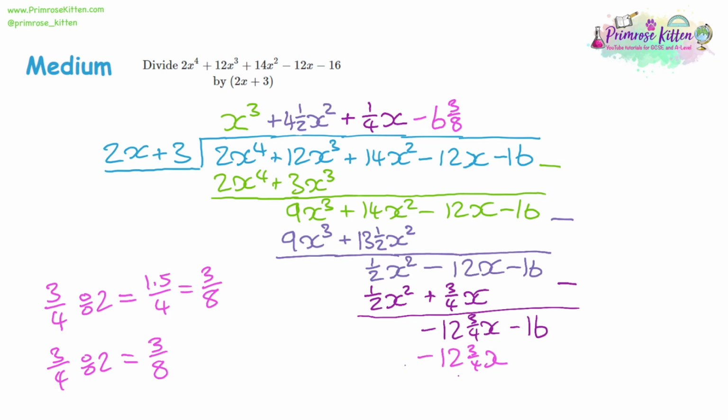But now we're going to multiply it by 3. Now, again, this might be where you want to do a bit of working out on the side to work it out. 6 times 3 will give us 18.